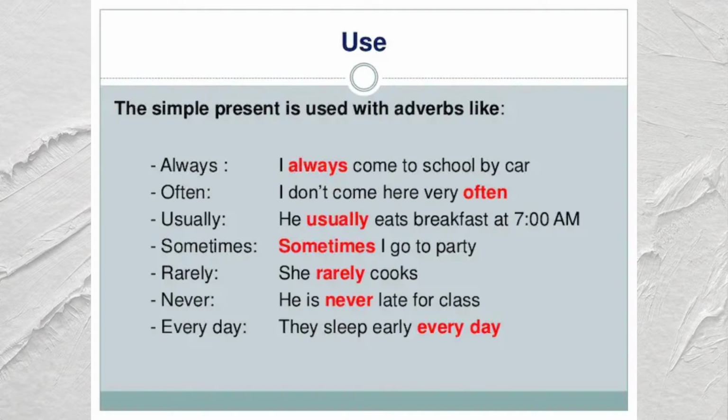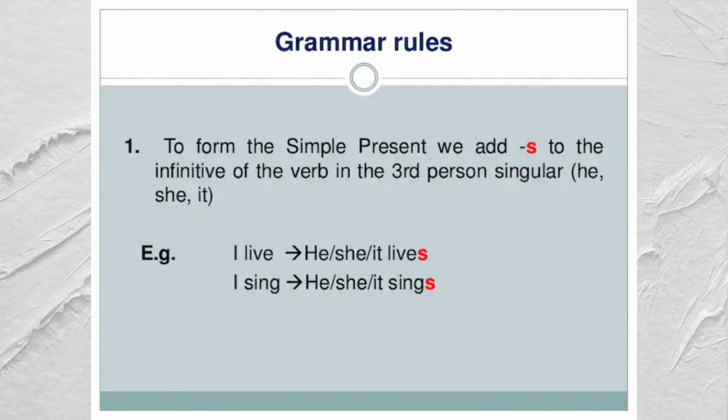Okay, next. Grammar rules. For the first, to form the simple present, we add s to the infinitive of the verb in the third person singular, such as he, she, it. For the example, I live becomes lives when we use he or she or it. And then I sing becomes sings when we use she or he or it.